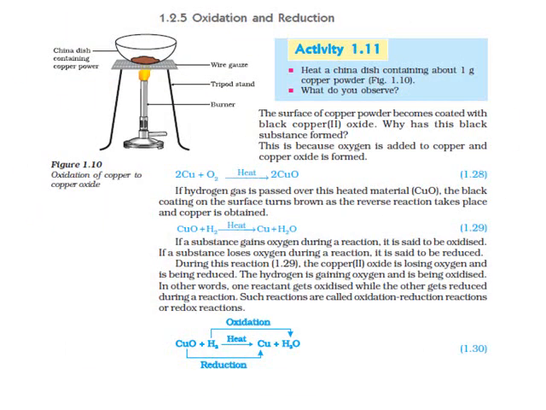Children, this is an activity based on the redox reaction given in your textbook. Now, what is this activity? Heat a china dish containing 1 gram of copper powder. So what do you observe? The surface of the copper powder becomes coated with black copper 2 oxide.